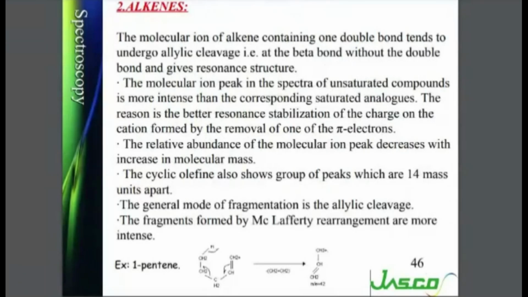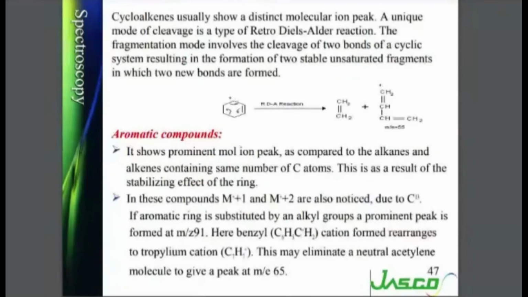In alkenes, generally there is formation of allyl, which will have m/z of 42. This formation will be preferred, and if there is a gamma hydrogen, McLafferty rearrangement is likely to take place. If these are cycloalkanes, retro Diels-Alder will take place.